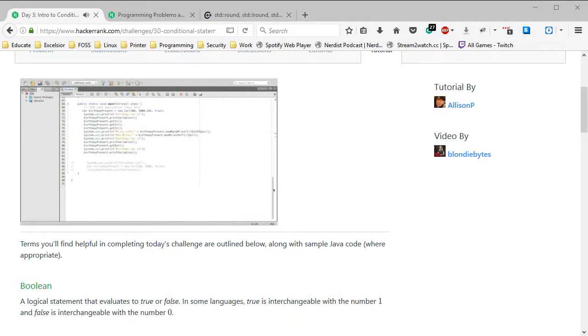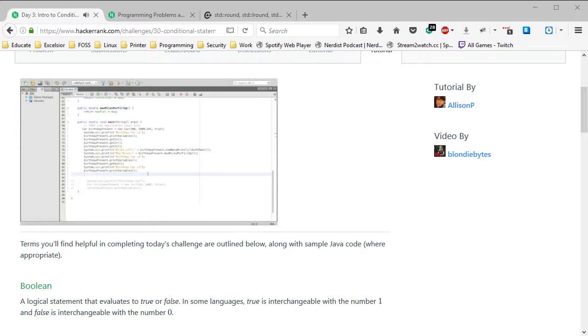And so down here we created one birthday car and changed a bunch of things about it. First, it had only one person, and then it had 4 people, and then we took some people out, and we printed all of the variables, all of its instance variables, its fields, its properties that were specific to the birthday car.